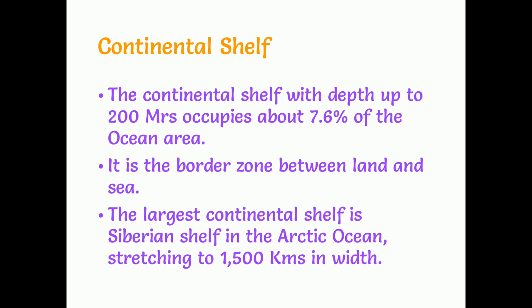Already I have shown you the oceanic trenches and everything. In that I have shown the continental shelf also. So this continental shelf which is there in Siberia in the Arctic Ocean, that shelf is called Siberian Shelf, and this is the most important and the largest continental shelf in the world.